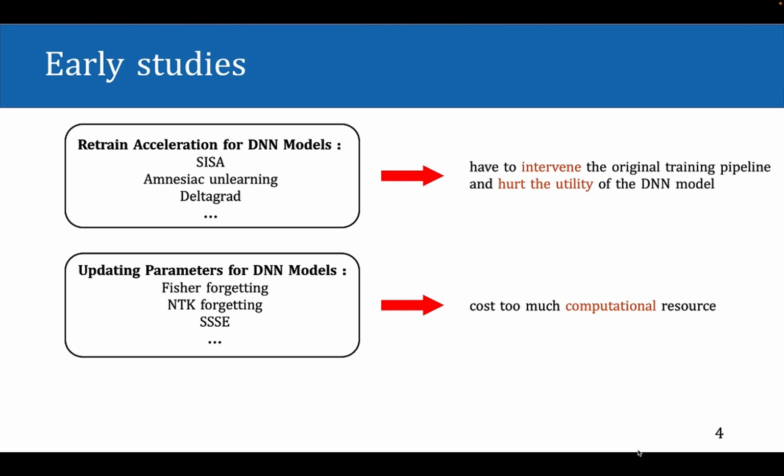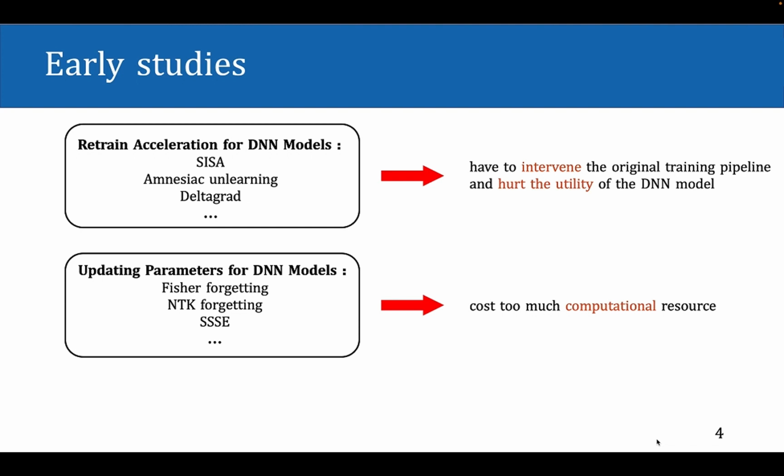Existing unlearning methods for DNN can be broadly categorized into two groups: retrain acceleration and updating parameters. Retrain acceleration approaches have to intervene in the original training pipeline and hurt the utility of the DNN model. And previous updating parameter approaches cost too much computational resource because they need to locate and scrub the most influential parameters in terms of forgetting data.